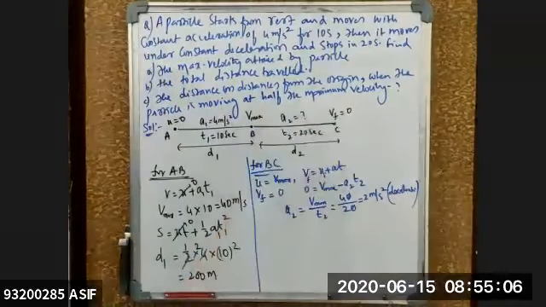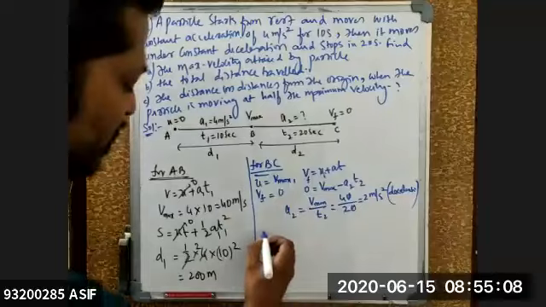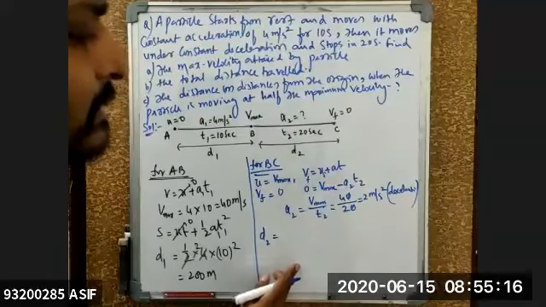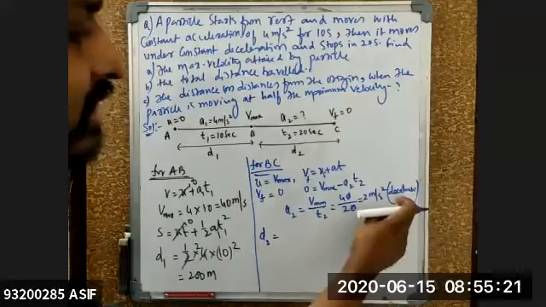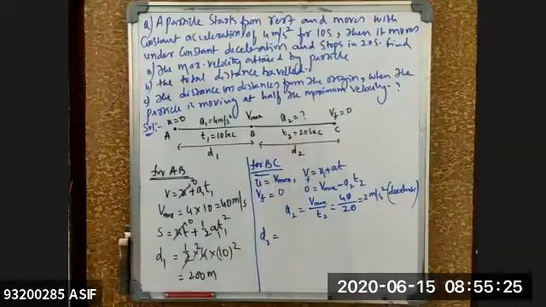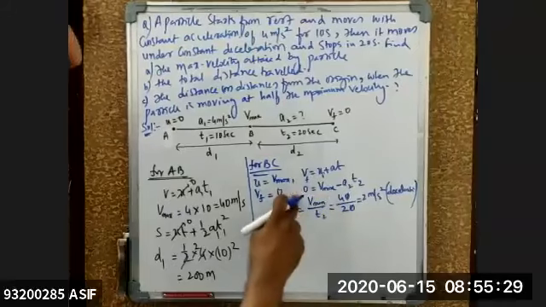So I got the value of A2. Deceleration is minus, so I took minus here, minus 2 meter per second square. That is the reason I have written deceleration here. Otherwise, you can write it with a minus sign, that's not a problem. But still, this V max is positive, and if it comes here, the positive term will become negative.